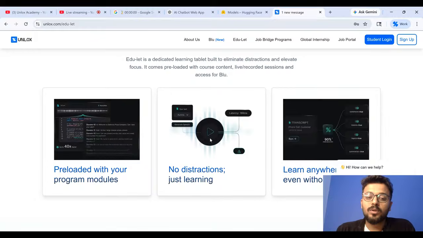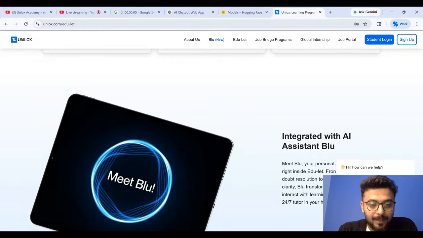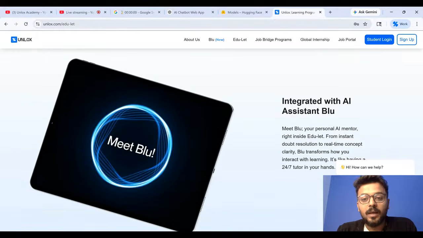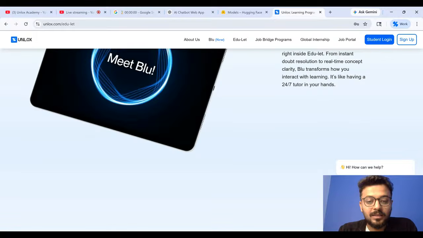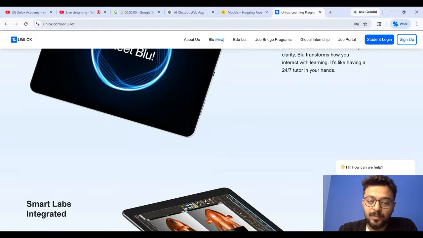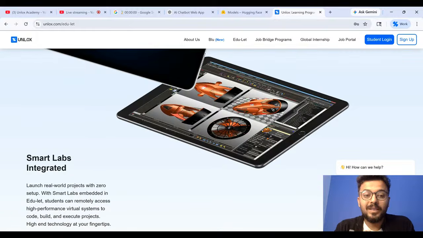This device is preloaded with all the program modules. There are no distractions, just the learning. You can learn anywhere, even without internet. The most important part, guys, is that it is already integrated with the AI assistant, Blue, which you can check. There is one more best part about this device and the platform, that is Smart Labs.